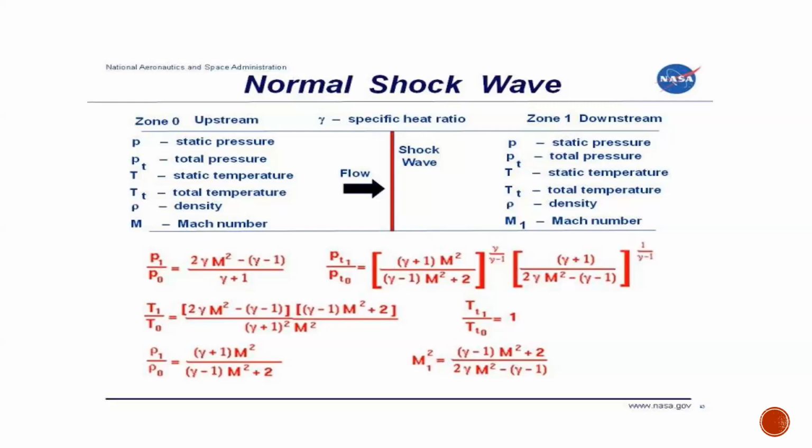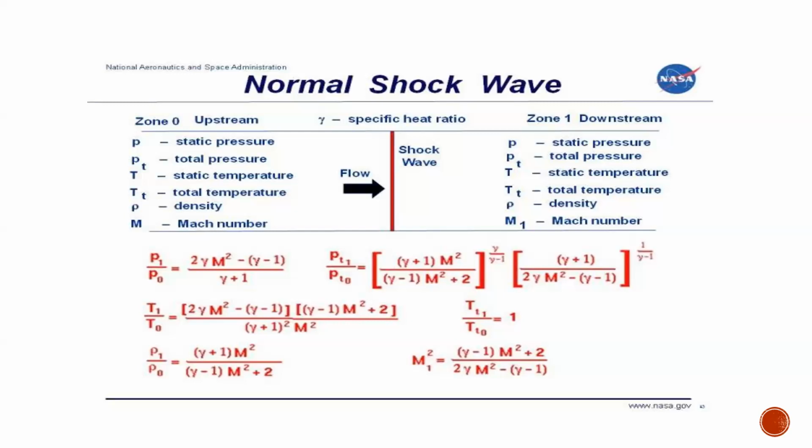T1 by T naught is also a relation used to find the static temperature before and after the shock wave. The total temperature ratio TT1 by TT naught is equal to 1. Rho 1 by rho naught is equal to (gamma plus 1) M squared divided by (gamma minus 1) M squared plus 2. This is also a relation used to find the density before and after the shock wave.